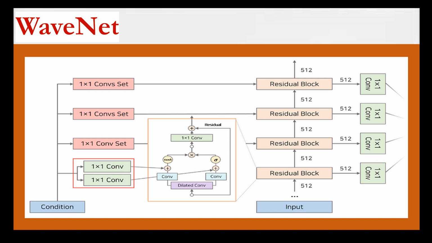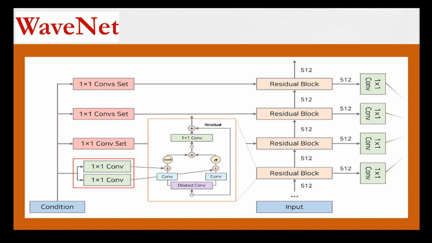Dilated convolutions are a type of convolution operation where the stride of convolution is increased by the factor of dilation rate, allowing the network to skip some of the time steps in the input signal while still analyzing the entire signal. Another key feature of WaveNet is the use of skip connections, which allow information to flow directly from earlier layers of the network to the later layers. And this helps to preserve the temporal coherence of the signal and ensures that the network can learn complex patterns at different time scales.